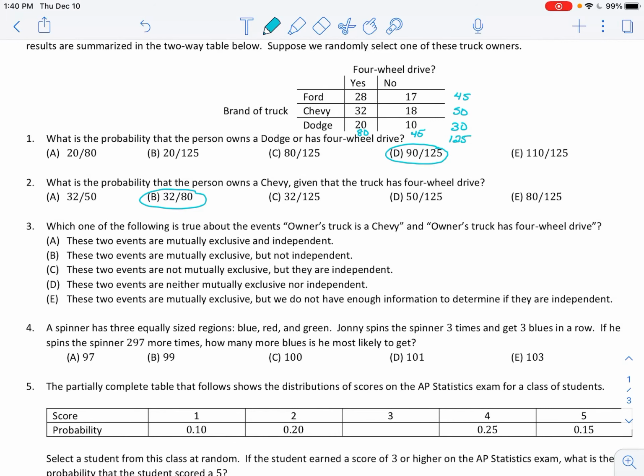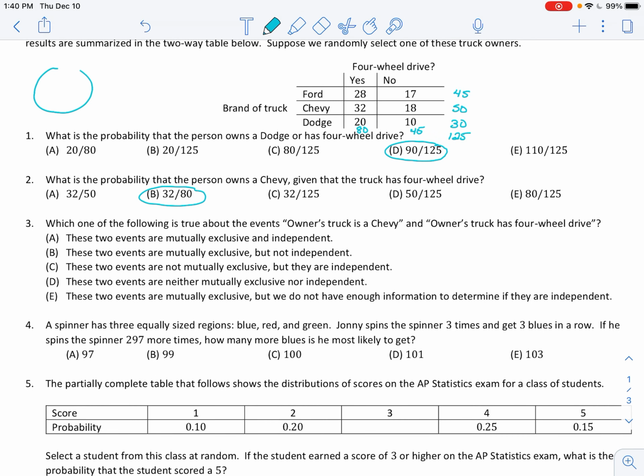Number 3 has multiple parts to it. The first one I'm going to answer is about the mutual exclusivity of a truck and four-wheel drive. Mutually exclusive is when you have all of your events represented in one group and all your events in the other, and nobody could possibly be in both.